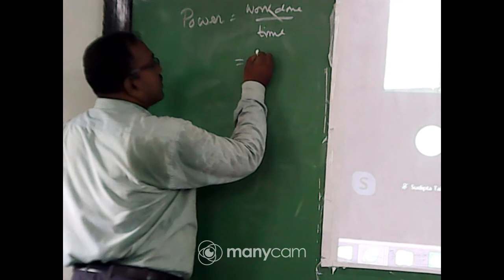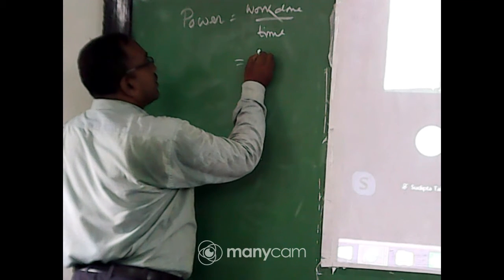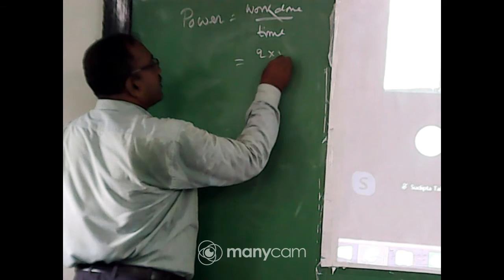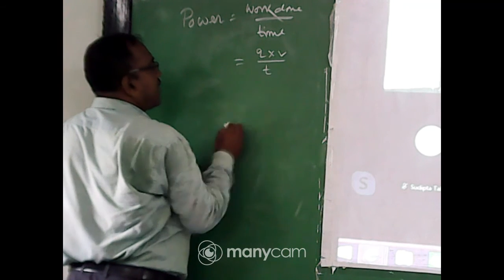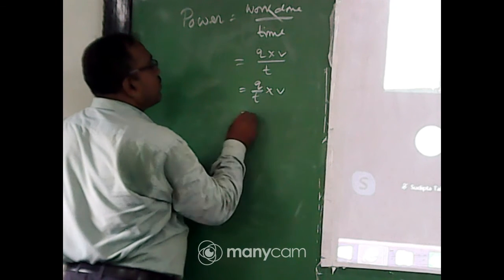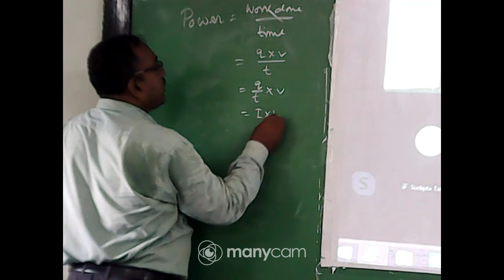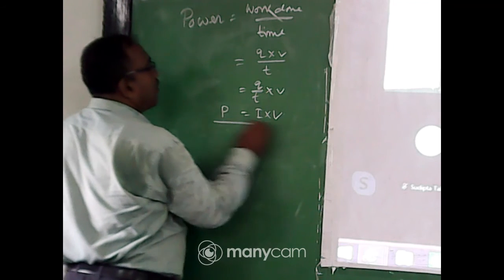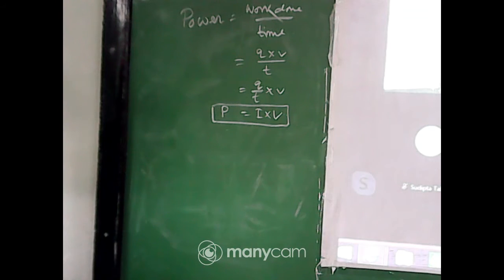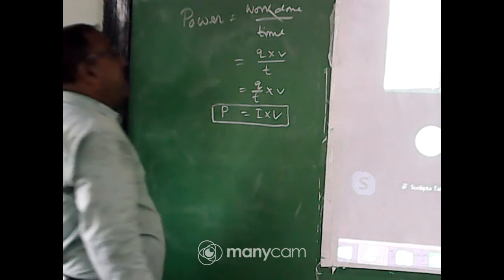That means Q into V by T. Yes or no? Q by T into V. Q by T means I into V. So electric power equal to I into V. Electric power equal to I into V.